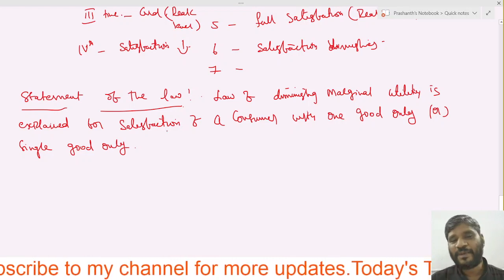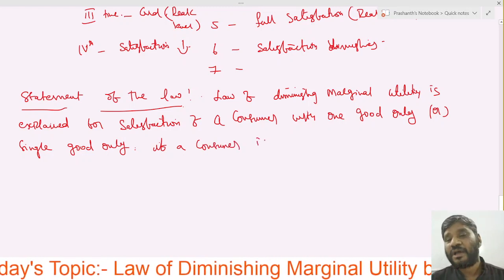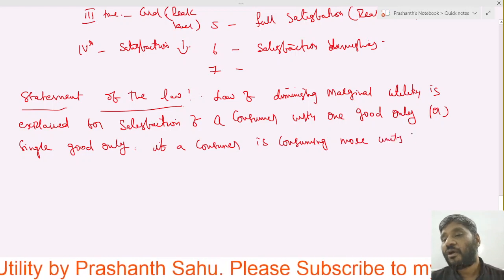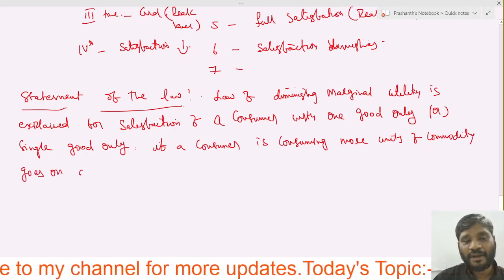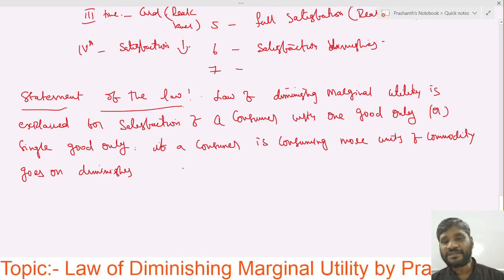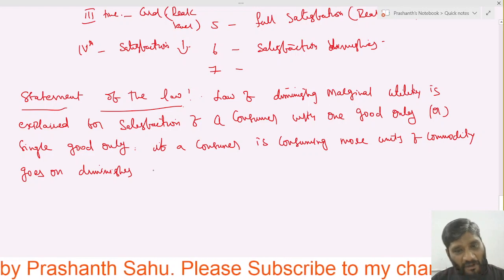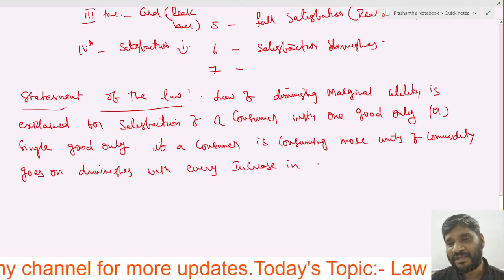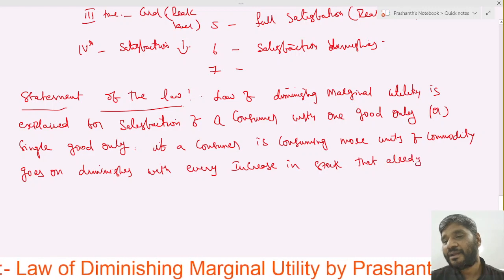So in the previous, I told you, if a consumer is consuming more units of a commodity, the utility goes on diminishing with every increase in the stock that he already has.